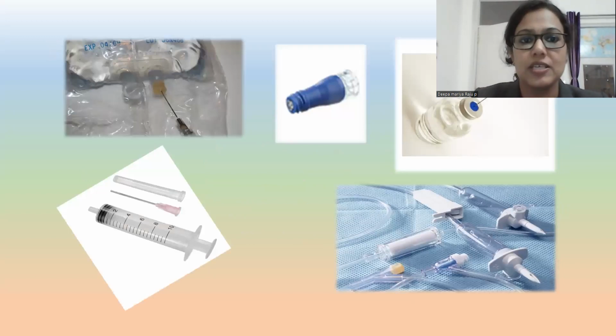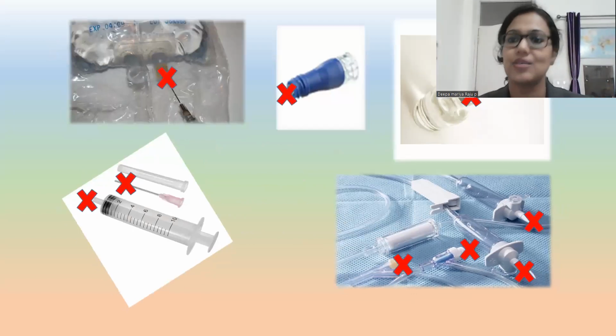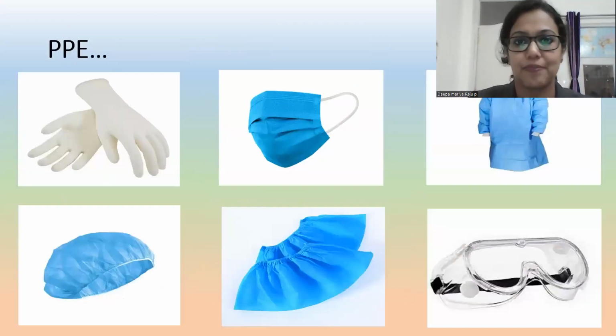Now you can see some images. Now with another click, you can see some red marks. That means the key site and key part. These are the areas where you are not supposed to touch. These all are the key parts of these equipments.